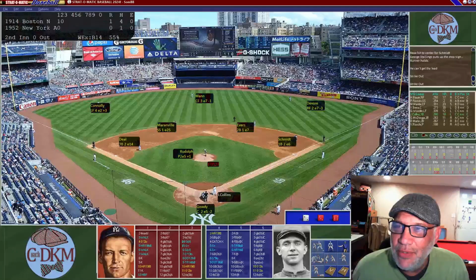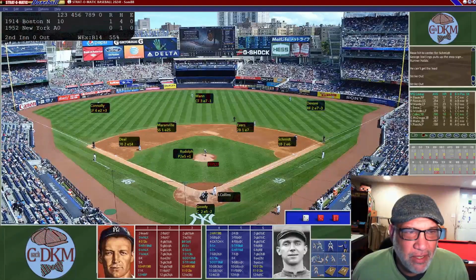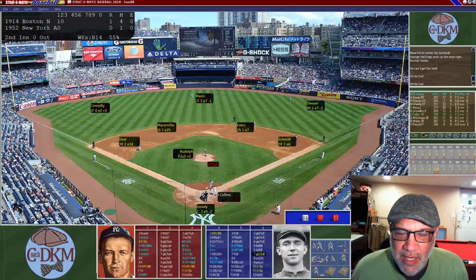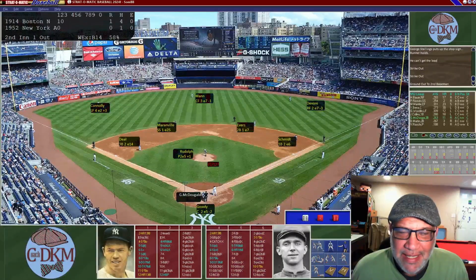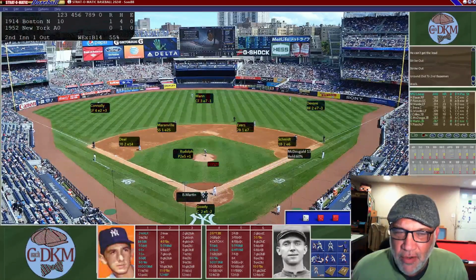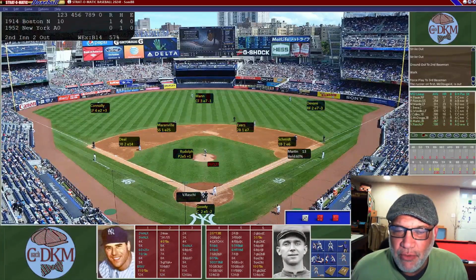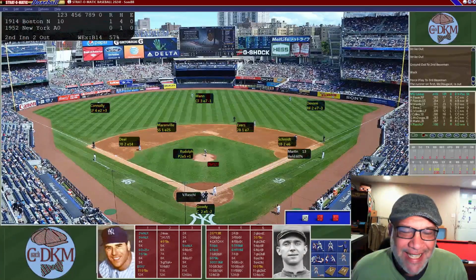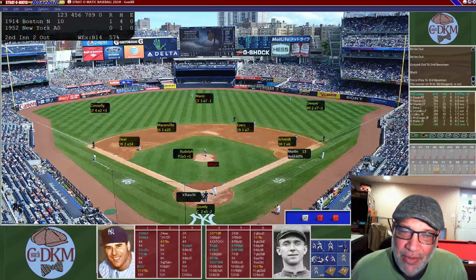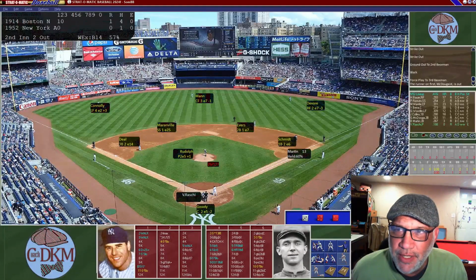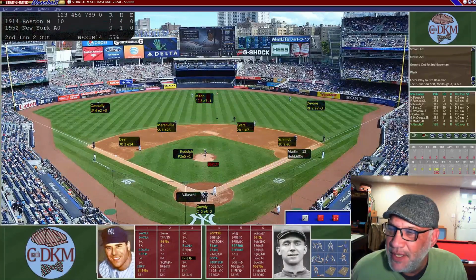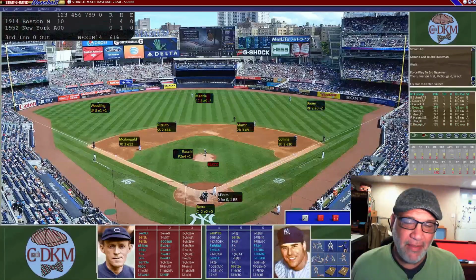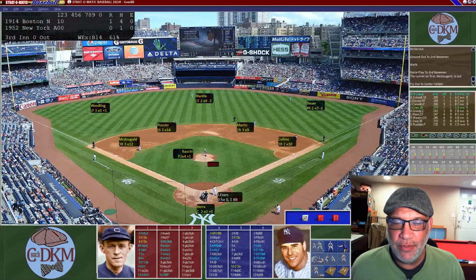So we are going to go into the bottom of the second with Collins, our first baseman, up. He had 18 home runs. He's going to ground ball to Johnny Evers at second. That's going to be an easy out, one down. And now McDougald is up. He's going to draw a walk. And now Billy Martin, future manager for the Yankees, is up. He's going to ground ball to Deal. He's going to throw it to Evers. They're going to try to get a double play, but they cannot as Martin beats that one out. That puts him on first on the fielder's choice. So there's two down, and now the pitcher, Vic Raschi, is up. He's going to hit a fly ball to center field, and that's going to be an out. So we haven't gotten any runs and still trail 1-0 after 2.